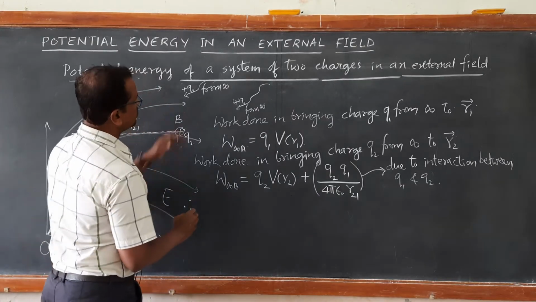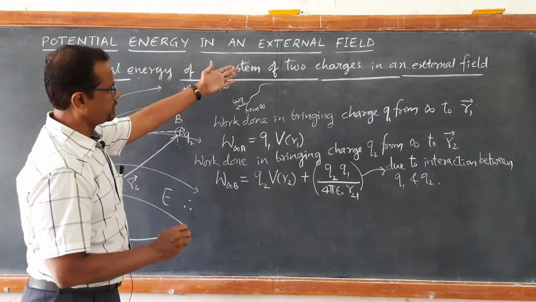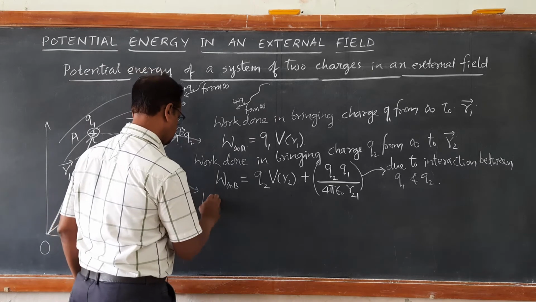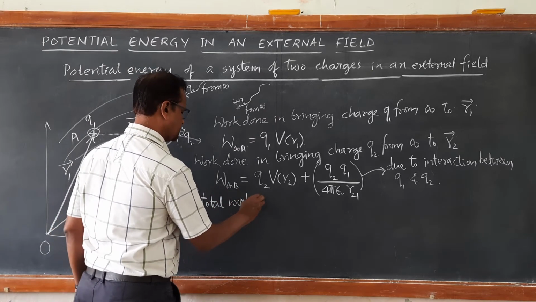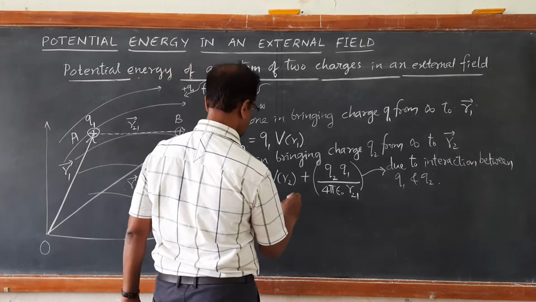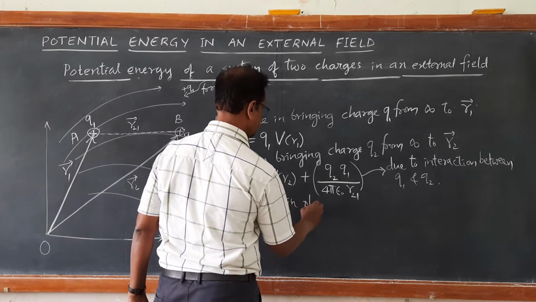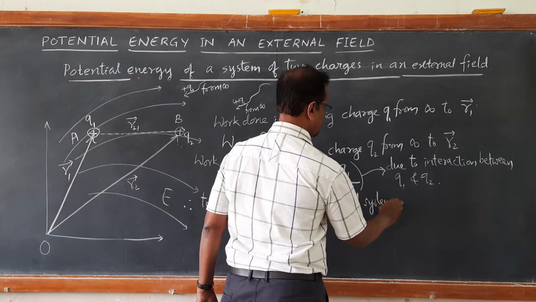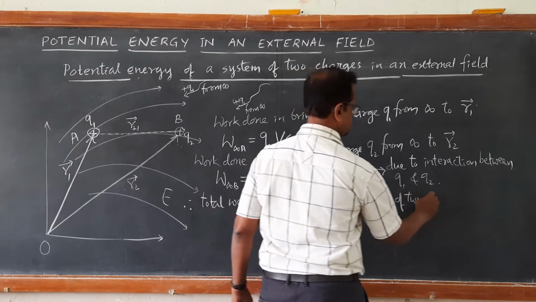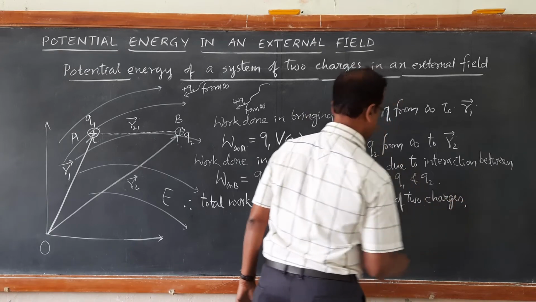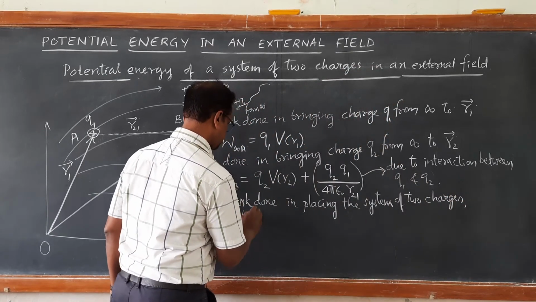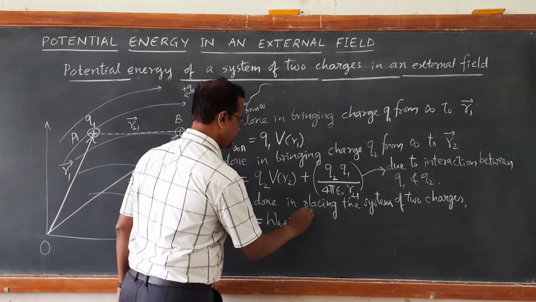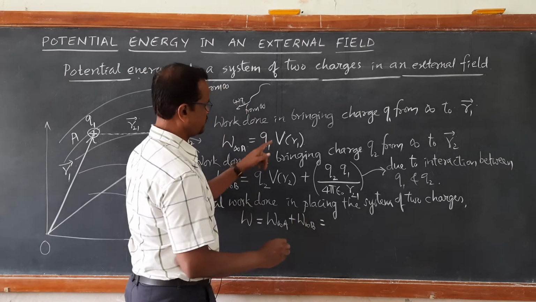Therefore, total potential energy of the system of two charges is nothing but total work done in placing the system of two charges, which is now given by W equal to W infinity to A plus W infinity to B. So look at this, you have to add these two equations.